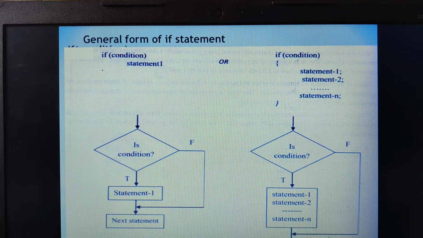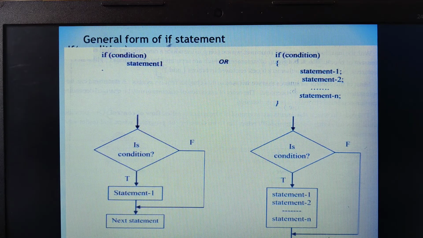Next, they will ask you: what is the purpose of using the simple if statement? It is a very important question. The main purpose of using the simple if statement is that it helps us to decide whether a statement or a set of statements is to be executed or not, based upon the given condition, wherein the condition is evaluated as either true or false. So this is how you have to write it.